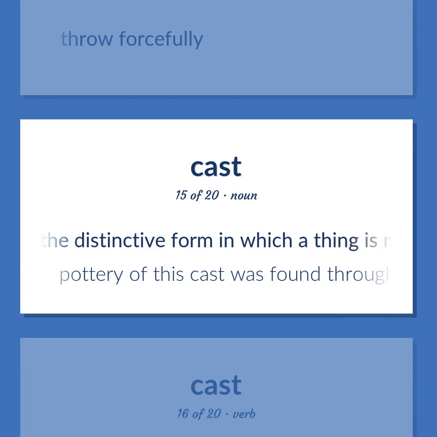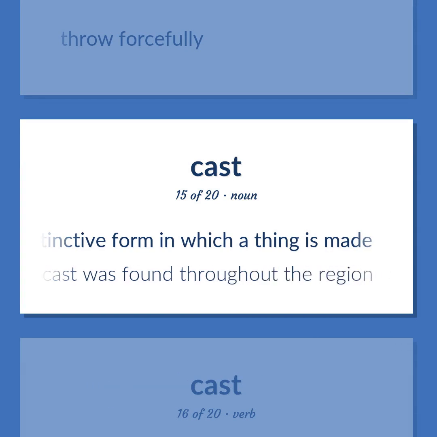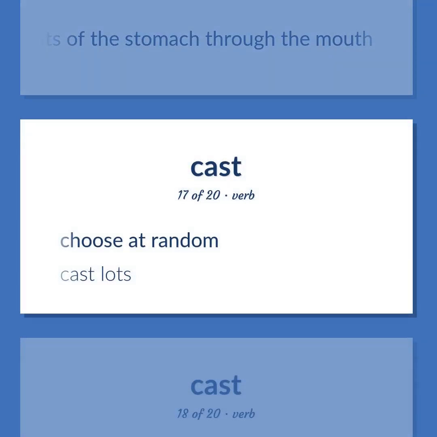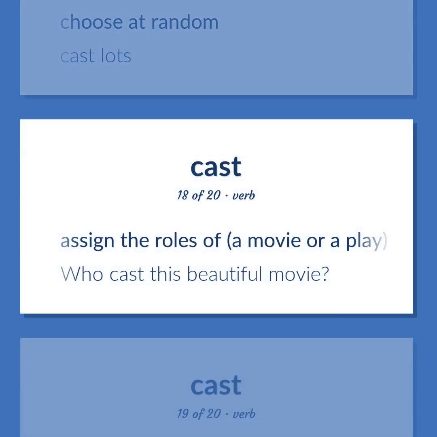The distinctive form in which a thing is made. Pottery of this cast was found throughout the region. Eject the contents of the stomach through the mouth. Choose at random. Cast lots. Assign the roles of a movie or a play to actors. Who cast this beautiful movie?